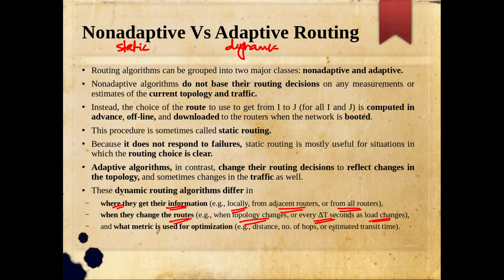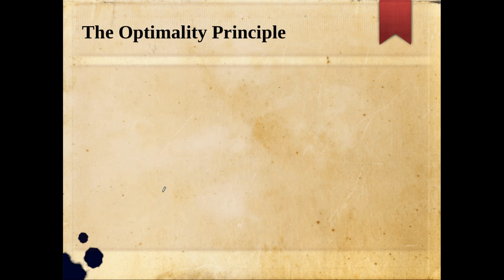And another one, what metric is used for optimization? Whether you are trying to optimize the distance, say in kilometers, or the number of hops, or the estimated transmission time, or the delay. So what metric is the algorithm based on? All those things will be different for different dynamic routing algorithms. So that is about the two major categories of routing algorithm.